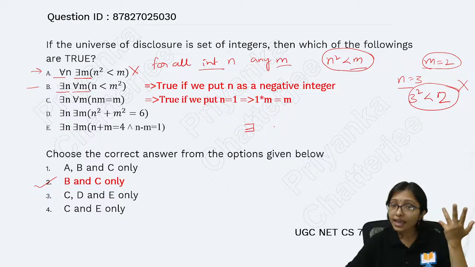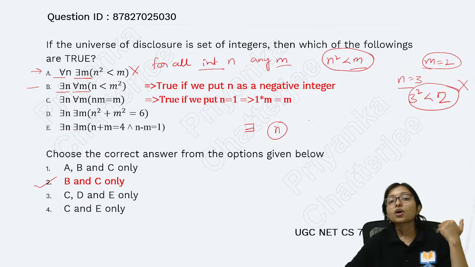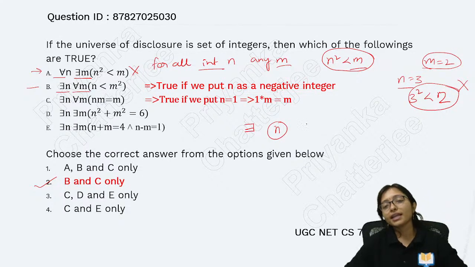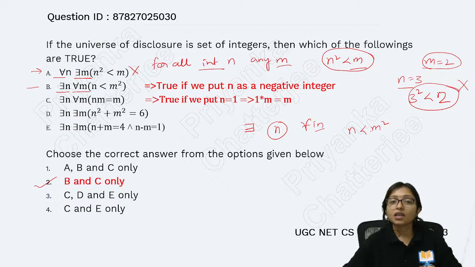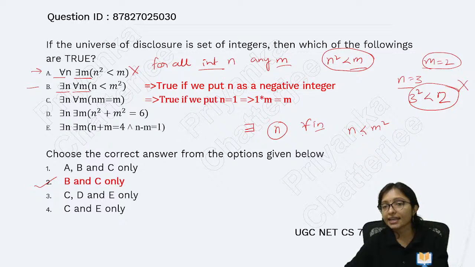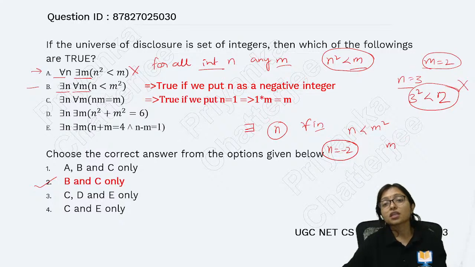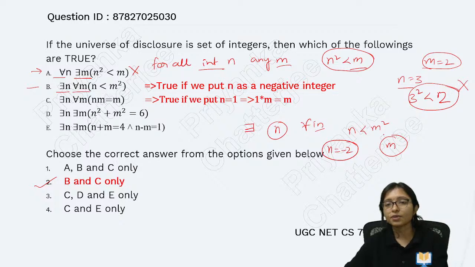So is there any single n where, for all m, meaning for all integers, it is satisfying that n is less than m square? It will be true if I put n as a negative number. If I put n equals minus 2 and m equals anything, then always definitely n will be less.